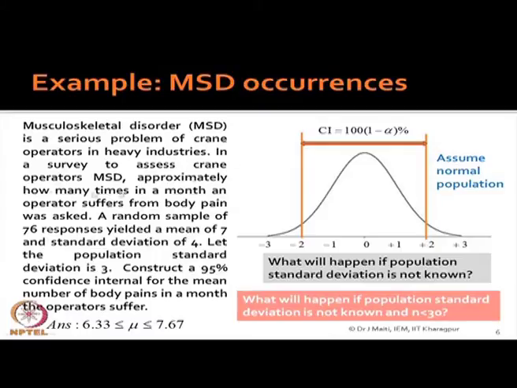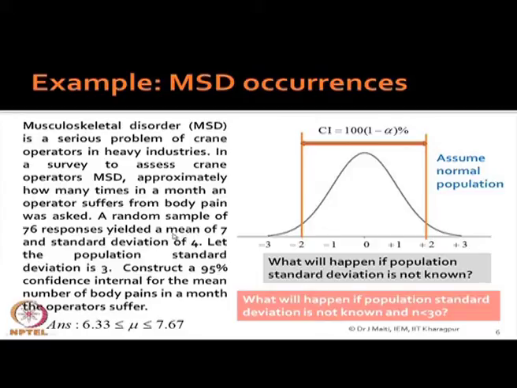In a survey to assess crane operators' MSD, they were asked approximately how many times in a month an operator suffers from body pain. This is a crude measure of MSD. A random sample of 76 responses yielded a mean of 7.